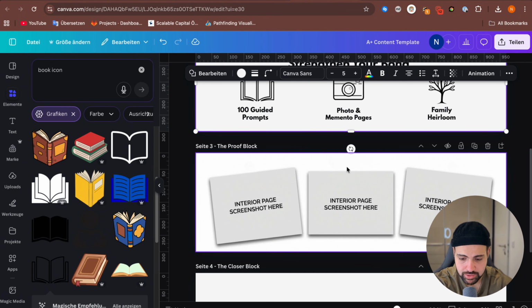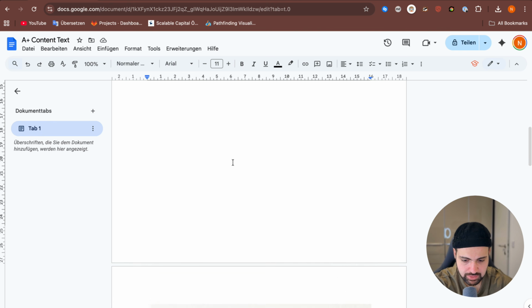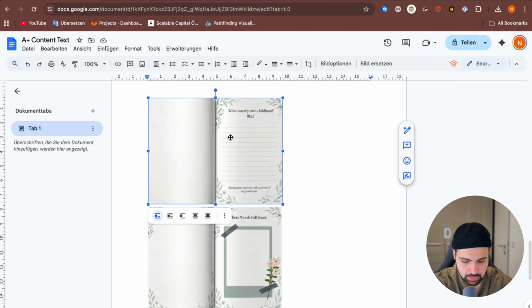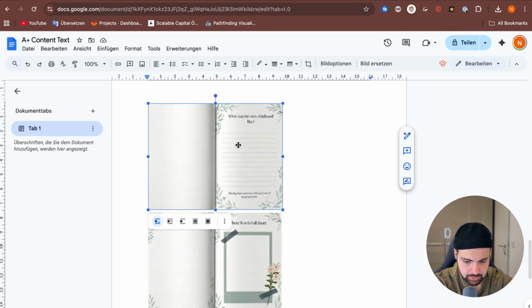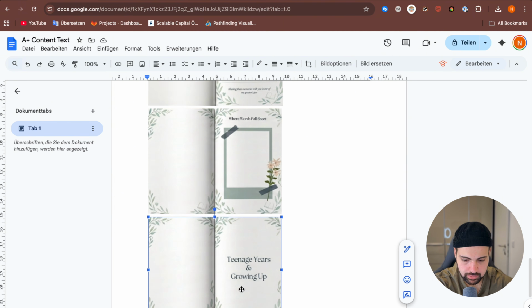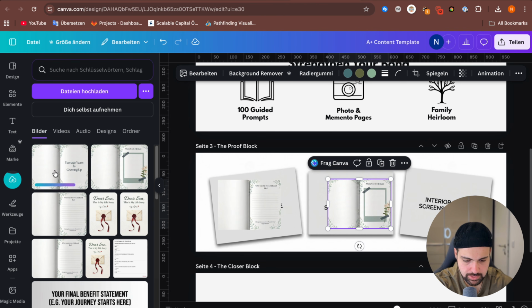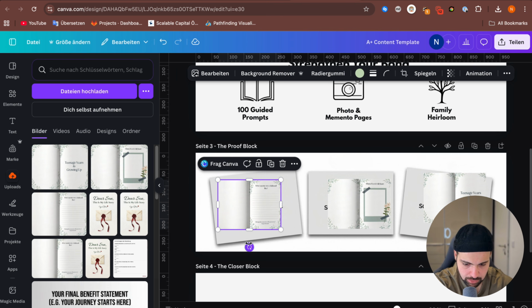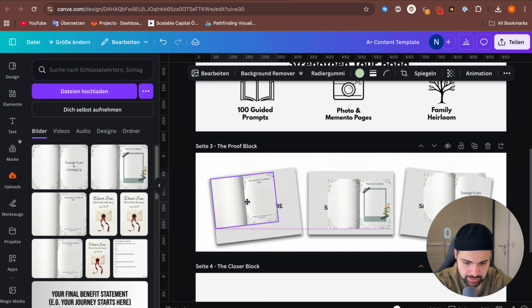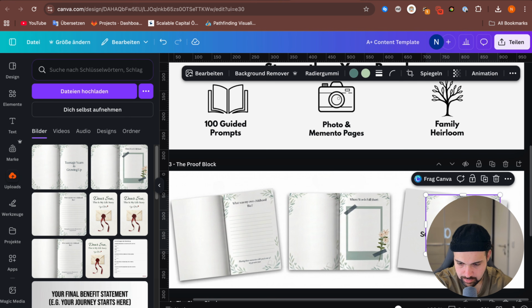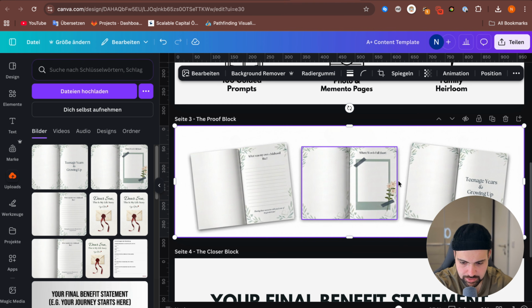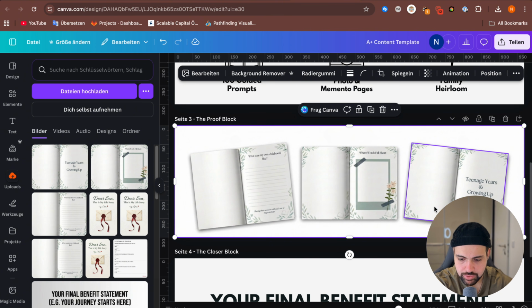Here we have the interior pages, and I already made some screenshots from the interior. So I will use these, copy, add, for example, this one, and then the next one as well, and the third one as well. Add these and place it exactly on top of the placeholder. Exactly the same thing we did on the first block. So like that. Okay, and the third one, nice. So as you see, I have added all the interior that I have. I have the prompt pages, I have the photo pages, and the titles here.